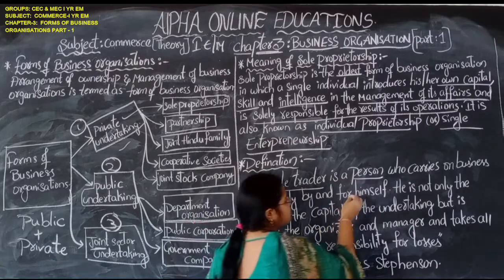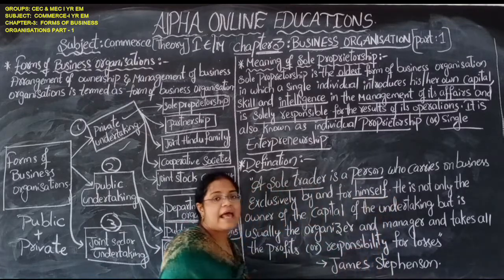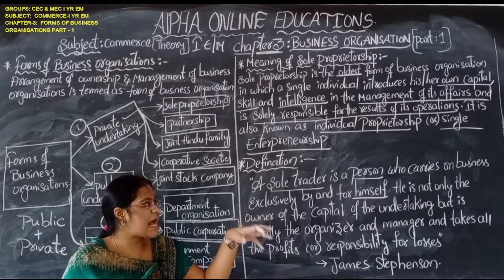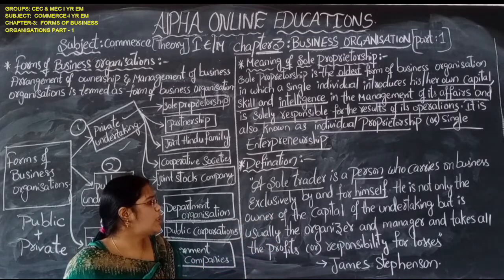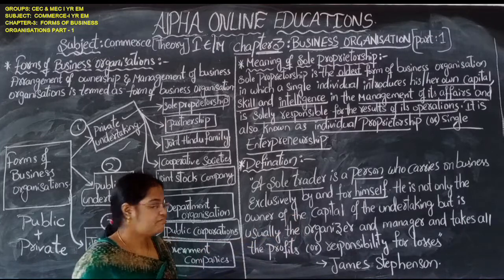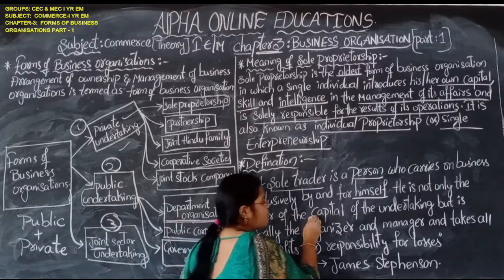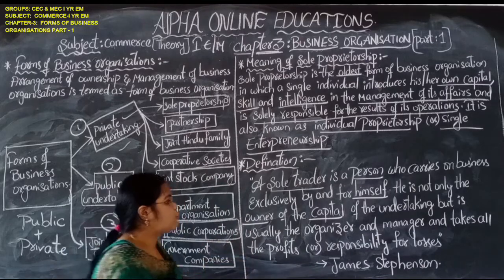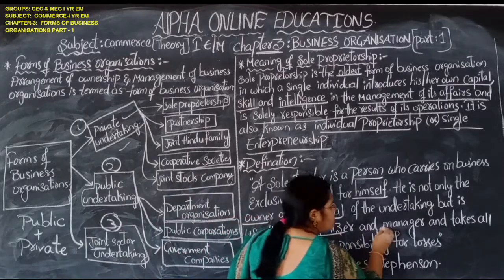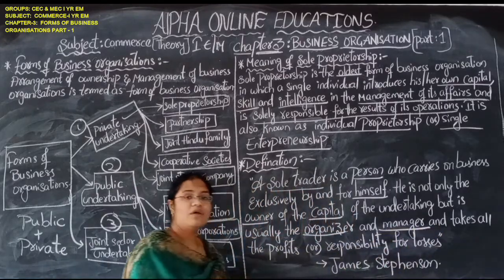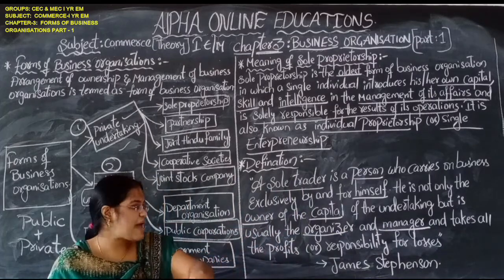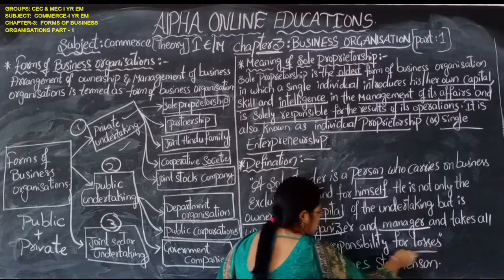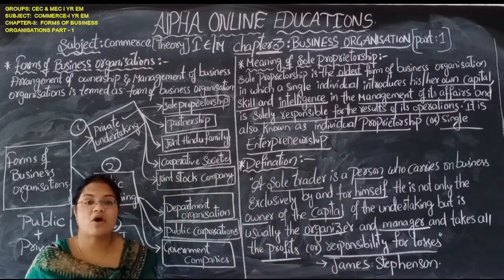He carries on the business for his own purpose. He is not only the owner of the capital of the undertaking, but he is usually the organizer and manager, takes all the profits, and is responsible for the losses also.